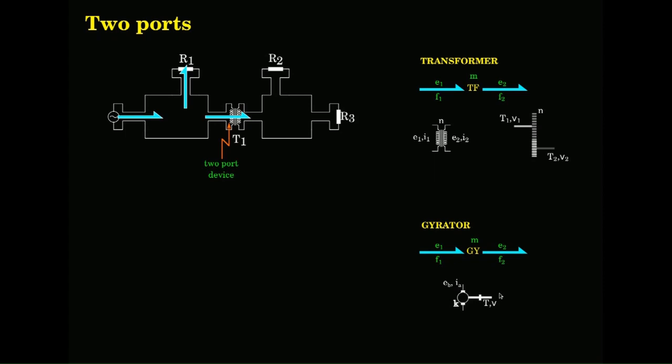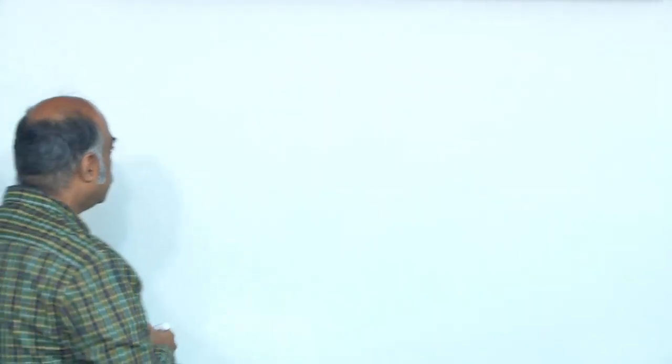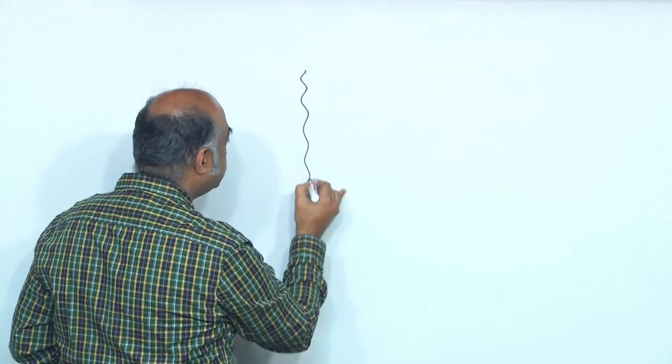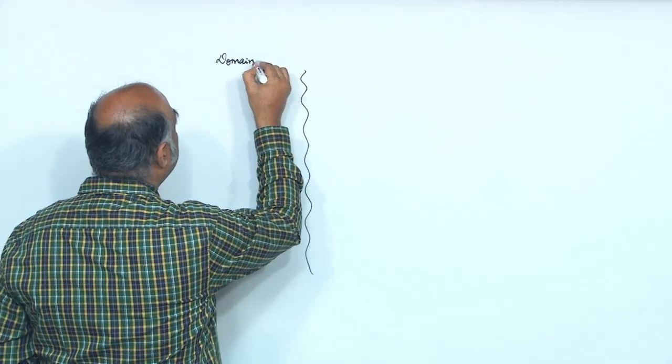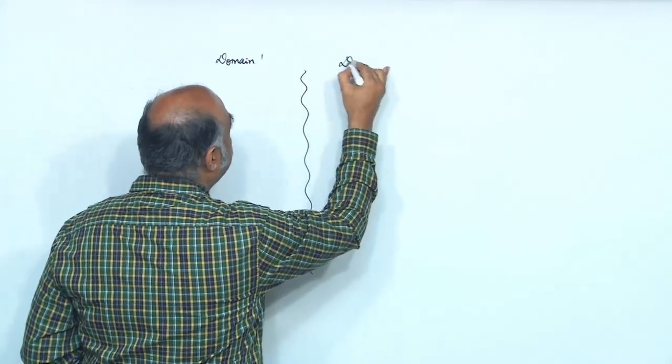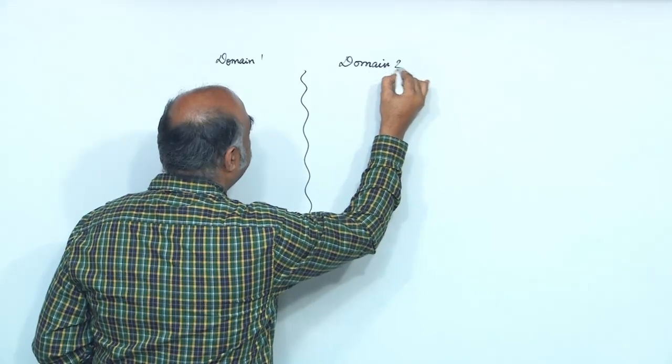So, most of the times when energy is crossing a domain, electrical to mechanical, electrical to magnetic, the interface port, interface component somehow turns out to be a gyrator. Most of the cases I have seen, almost all the cases, whenever there is a domain change, let us say this is domain 1, domain 2.